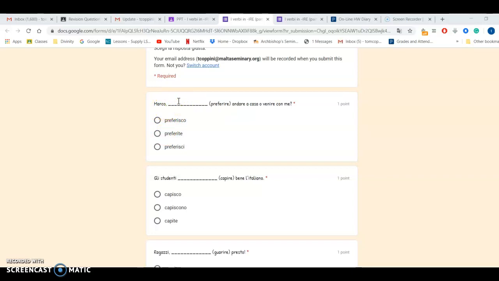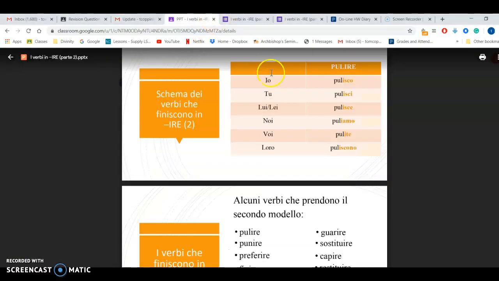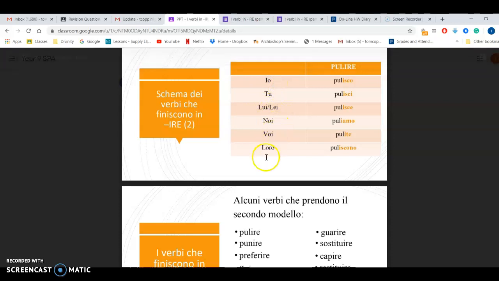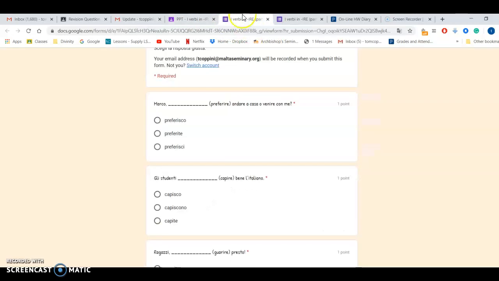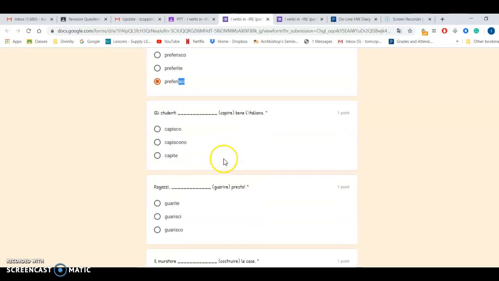So we have to use the word you. Not io, not lui, lei, not noi, not voi, not loro, but tu, which means you. So in this case, isci is the ending, for example.